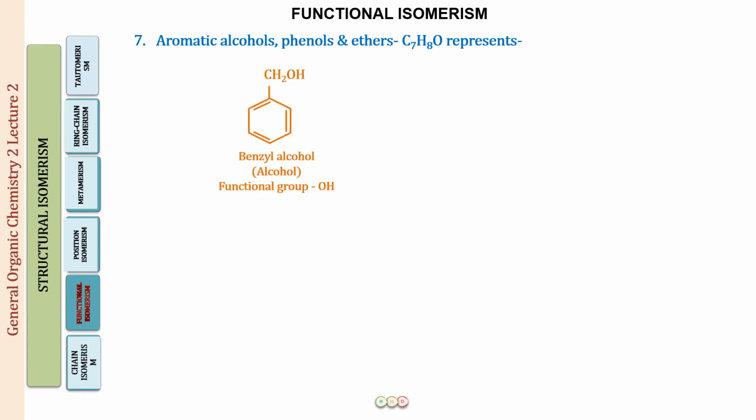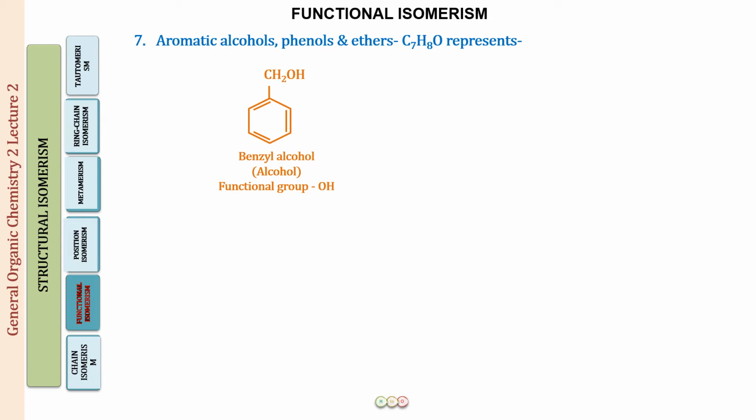So let us look at some more examples now. All these examples are very important because you should have an understanding of what type of compounds can be functional isomers. So if you have looked at these compounds first, then what comes in the examination is going to be very simple for you to identify such structures.